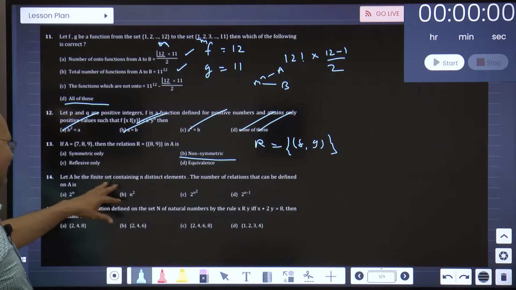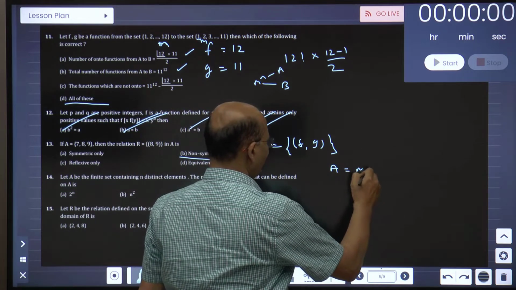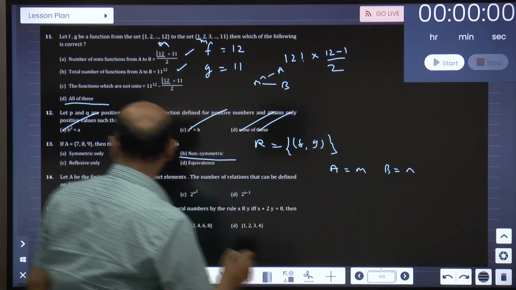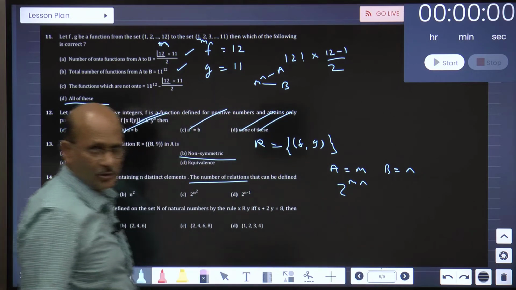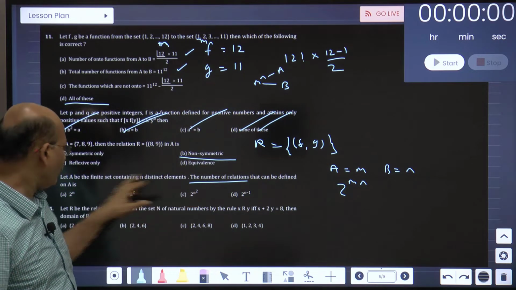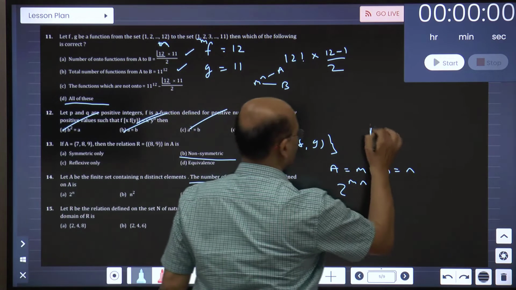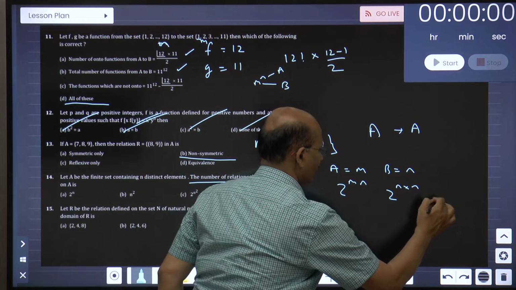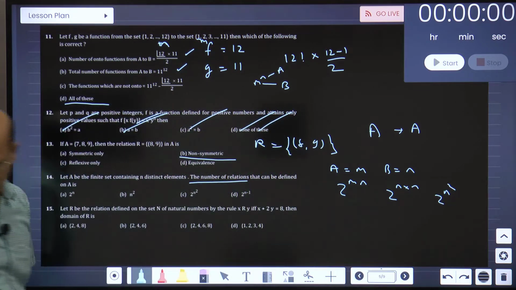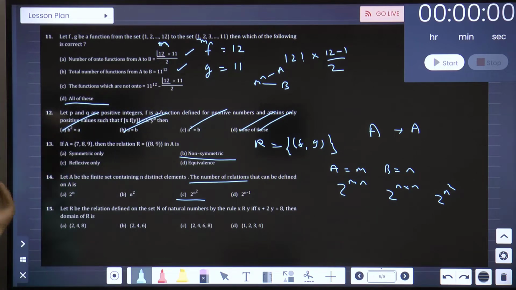Okay, now A is a finite set containing n elements. Then the number of elements. Remember, if A has m elements, B has n elements, the total number of relations is 2 raised to mn. So keep that in mind. So A is a finite set containing n distinct elements. Number of relations on A. It is A to A. So A to A will be 2 raised to n into n, which is nothing but 2 raised to n square. Yes, 2 raised to n square. So this is the option. This is also given in the points which I gave you in the beginning of the last session.